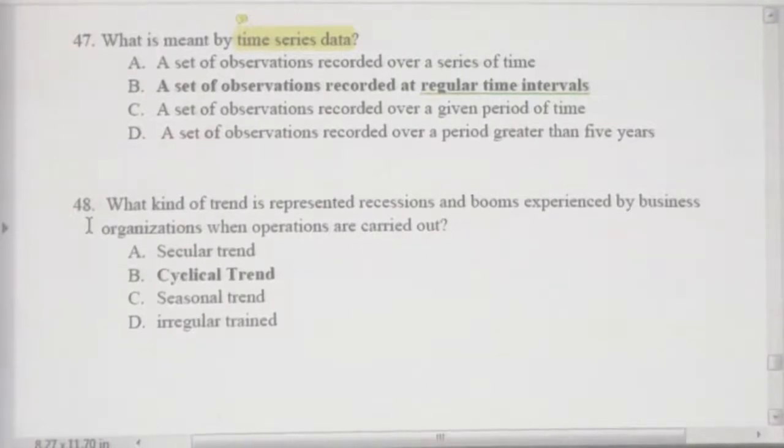Cyclical trend means you have an up and a down of the data during a long period of time, but it occurs as a cycle. Therefore, economic recession is the down and boom is the up. That is a cyclical trend.